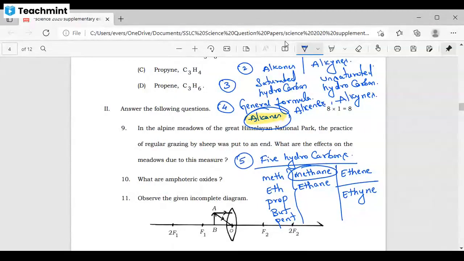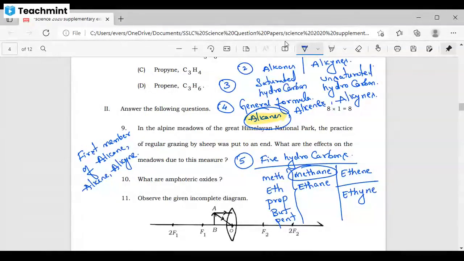In the alkane group, it starts from methane. In the alkene group, it starts from ethene. In the alkyne group, it starts from ethyne. So expect that you can be asked to write the first member of the alkane, alkene and alkyne groups.